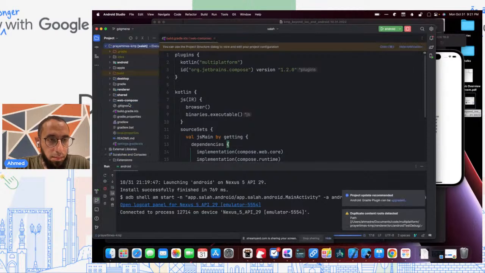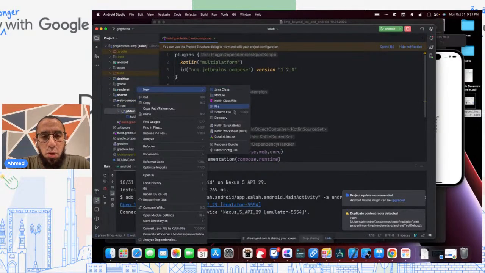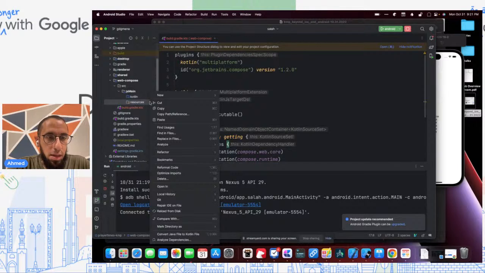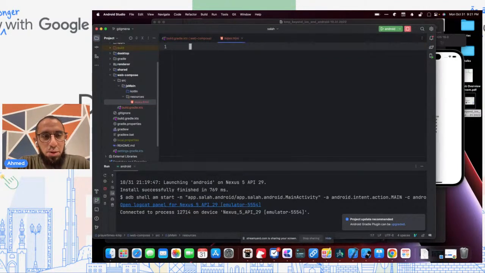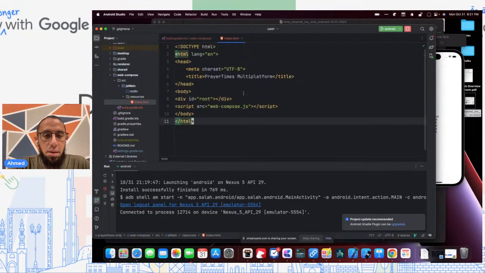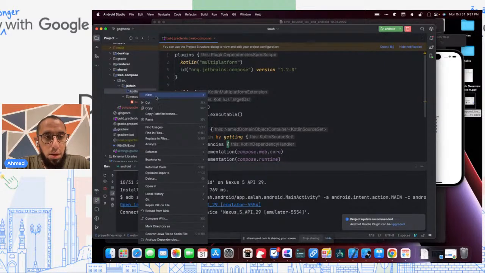And one other thing I need to do, I need to do some small setup things just for web. So I need a resources folder, and I need to create an index.html file here that is pre-populated with this thing. It just tells it the script to read is web compose, which is what will be created as a result of what we're going to do right now.